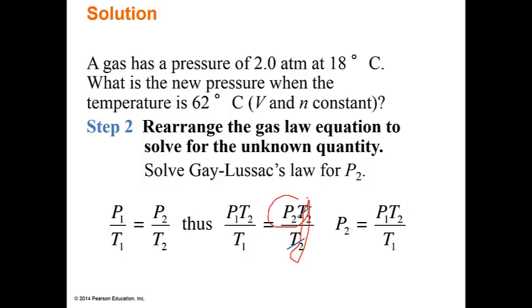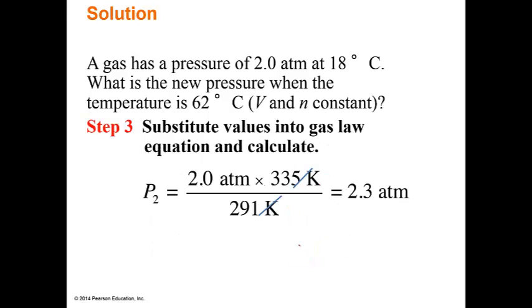and leaving P2 all by its lonesome, and then rewritten as P2 equals P1 times T2 over T1. Then it's plug and chug, guys. Nothing more than that. We take our 2 atmospheres, we multiply it by our 335 Kelvin, and put it over our 291 Kelvin. All right? Then that is going to be 2.3 atmospheres.